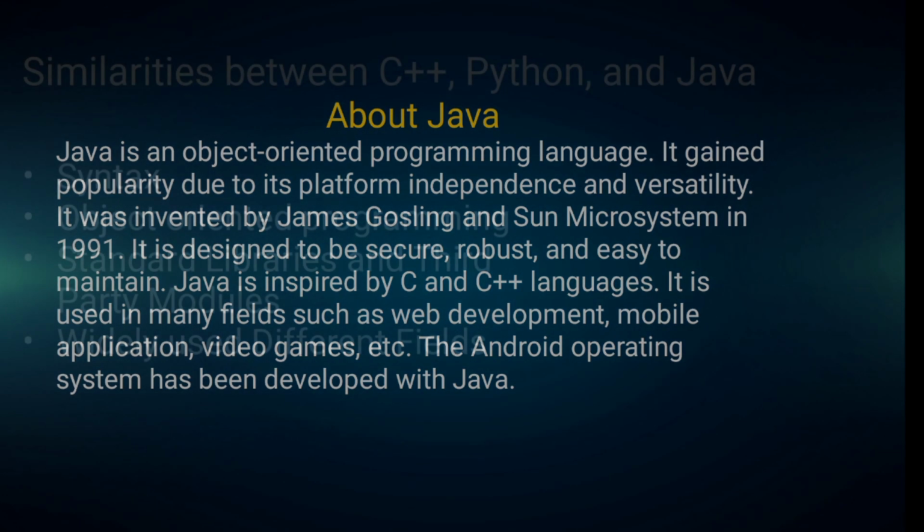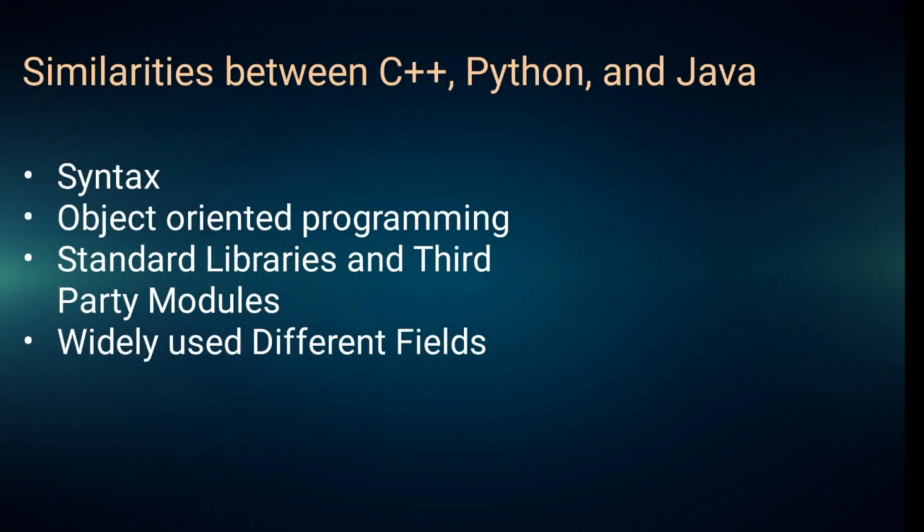So there are similarities between C++, Python and Java. They are different languages built for different purposes, but there are some similarities between these languages. First is syntax. Syntax is a set of rules that you need to follow to write codes in any programming language. C++, Python and Java are similar to C languages.